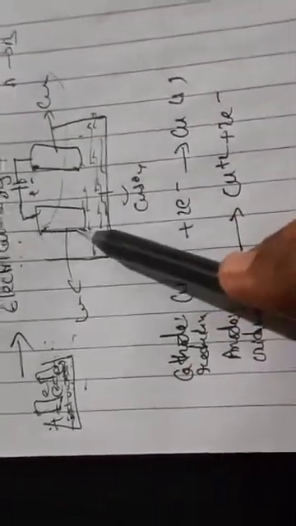So at the anode, the impure copper is going to convert into pure copper. This copper is dissolved at the anode and deposited at the cathode.